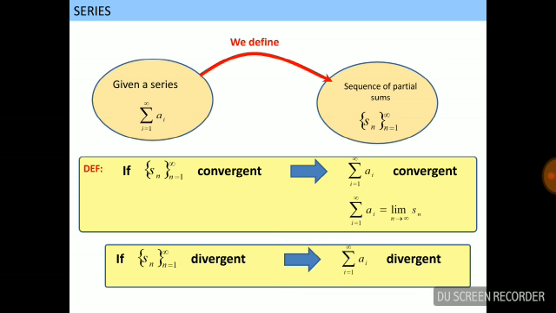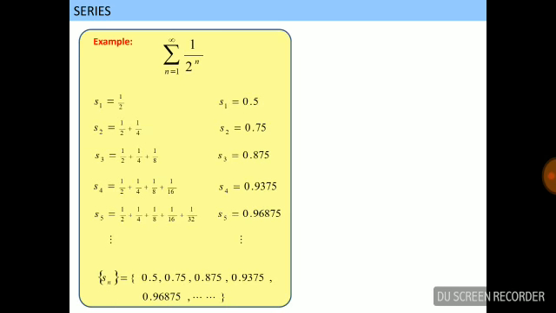If the sequence of partial sums is convergent, then the series is also convergent. If the sequence of partial sums is divergent, then the series is also divergent.